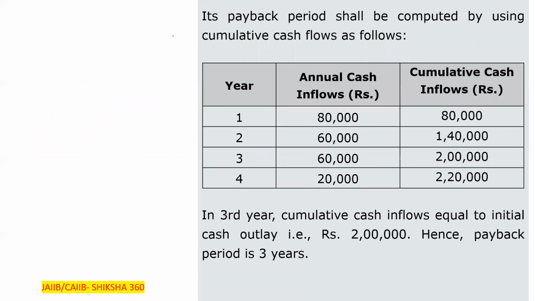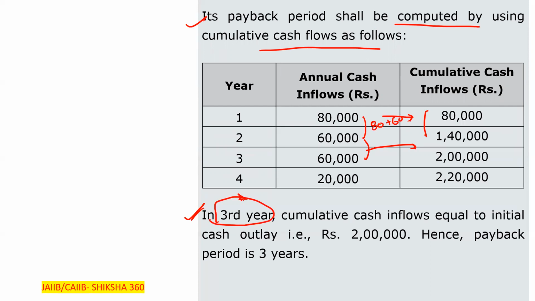So the payback period shall be computed by using the cumulative cash flows. First year 80,000, second year we are just adding that, 1,40,000. Third year we have added more.